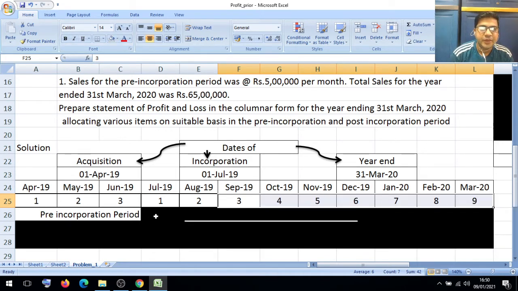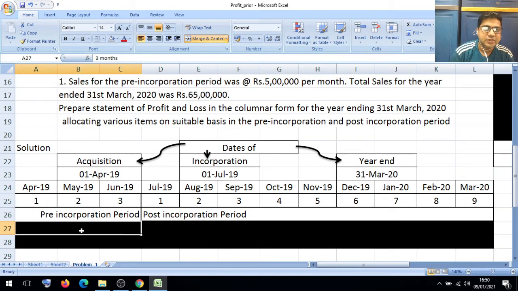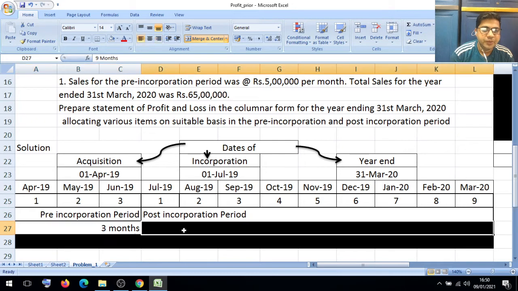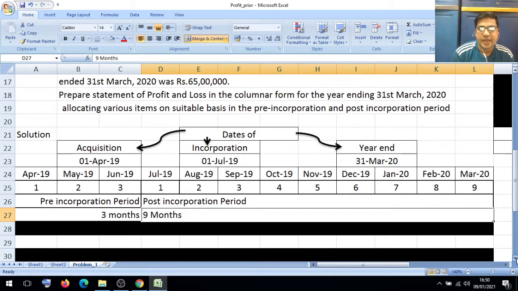This particular period is called the post-incorporation period. So in the pre-incorporation period there are 3 months, and in the post-incorporation period only 9 months. 3 months and 9 months.